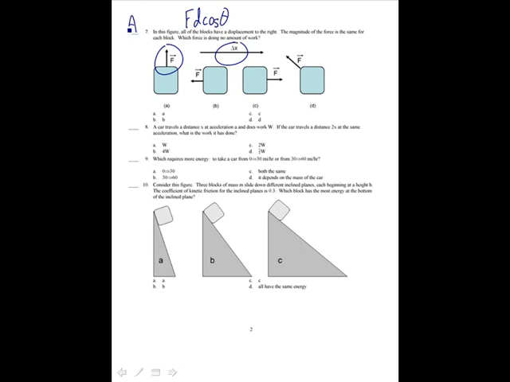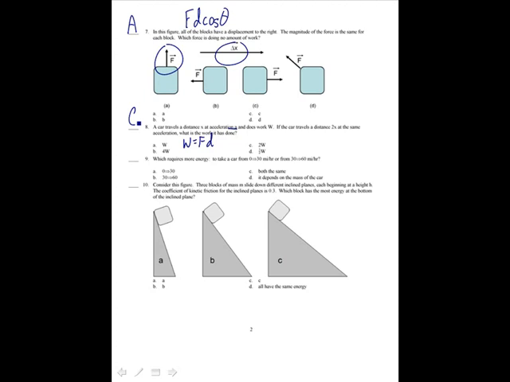Number 7. A car travels a distance x at an acceleration a and does work w. If the car travels a distance 2x at the same acceleration, what work has it done? Work is equal to the force times the displacement. Since it's traveling at the same acceleration, the force is going to be the same. It's just traveling twice the distance, so that's going to mean twice the work.